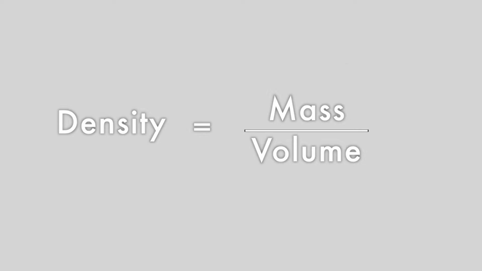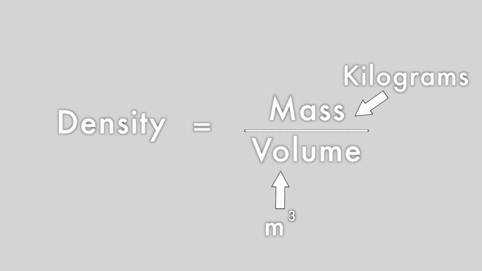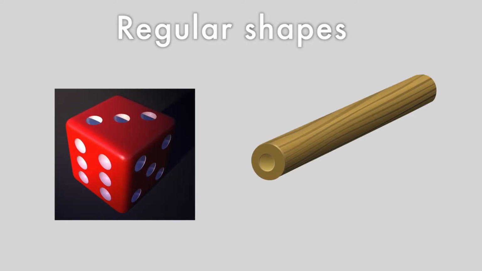For this equation, mass is measured in kilograms, volume in meters cubed, and density in kilograms per meter cubed. But be careful, if you change the units of either mass or volume, then the units for density will change too. The main challenge with finding the density of an object is working out its volume. If the object is a regular shape, like a cube or cylinder, it is relatively easy. You just use the formula for finding the volume of that shape. For example, a cube would be width times length times height.